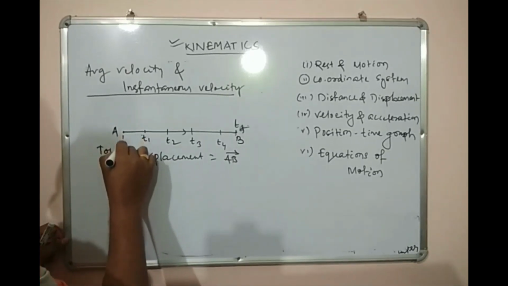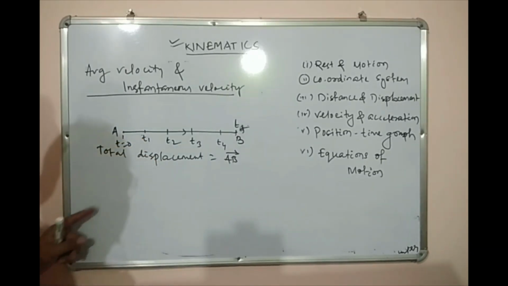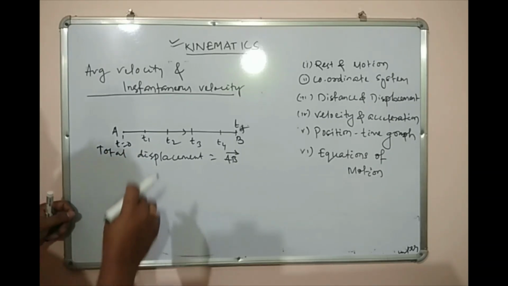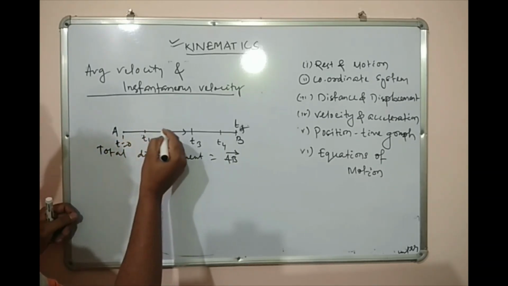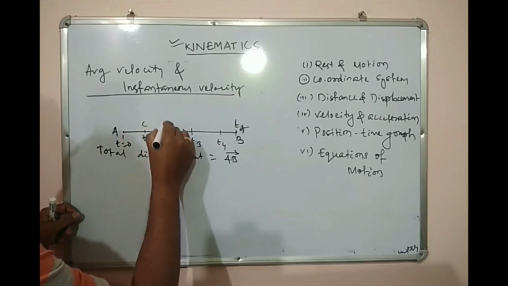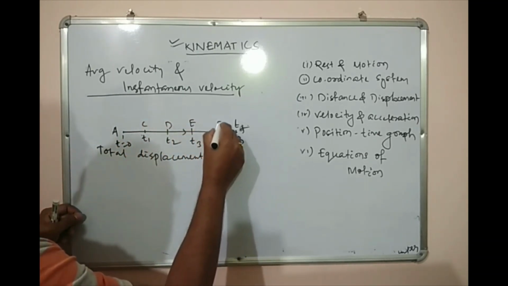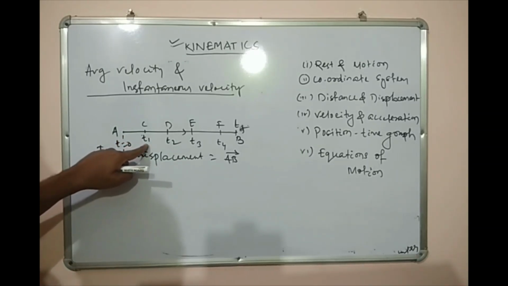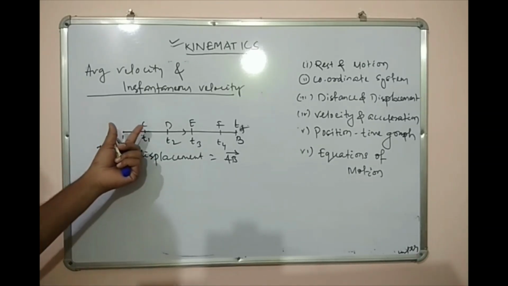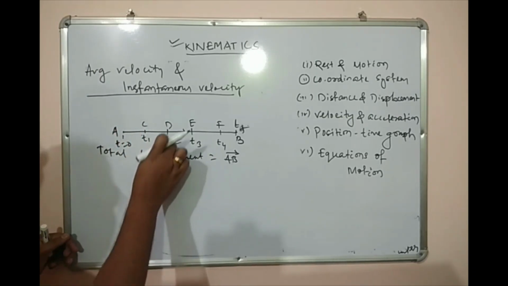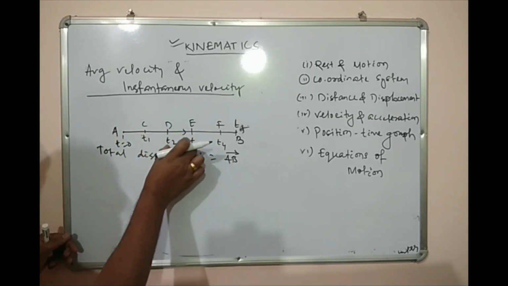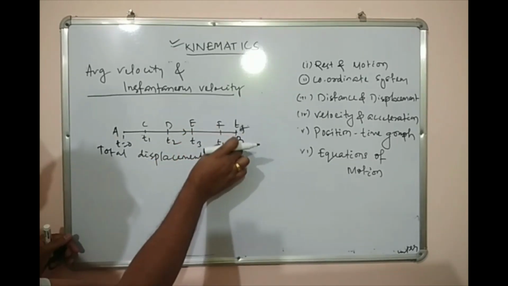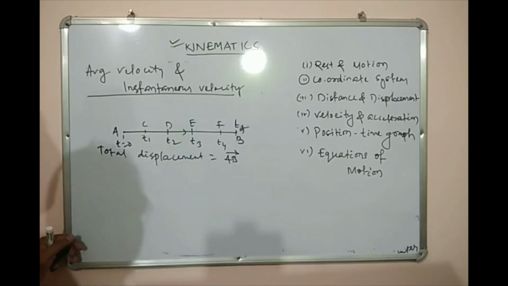This is my t initial, t equals 0. Suppose the distances covered are named C, D, E, F. In the time t equals 0 to t equals t1, the body has covered distance AC, and from t1 to t2 it has covered distance CD. T2 to t3 it has covered this, t3 to t4 this distance, and t4 to final this distance.